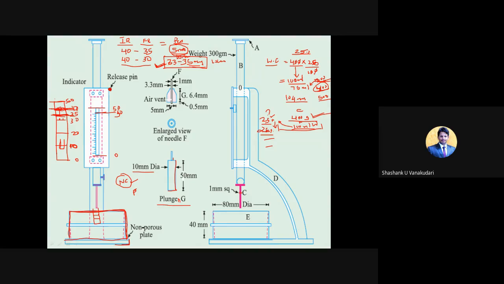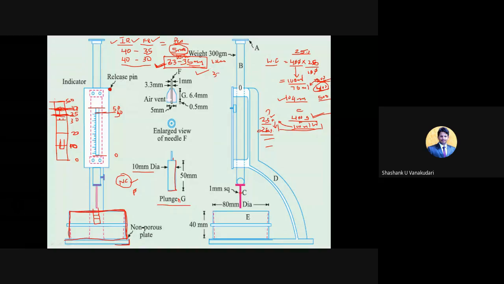You should go on noting down the initial reading as well as the final reading. The initial reading is fixed, that is 40 mm. The final reading will change depending upon the change in water content. So at what percentage do we get the penetration results of 33 to 35 mm?